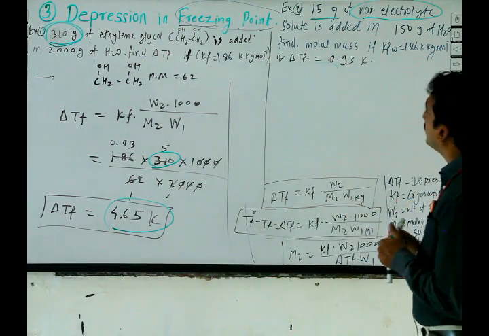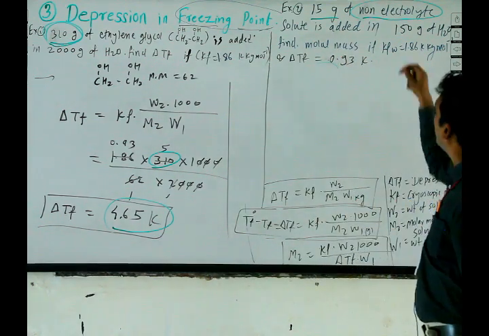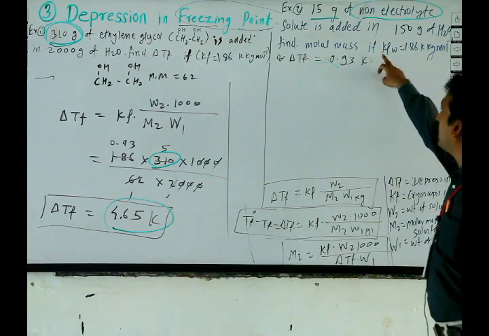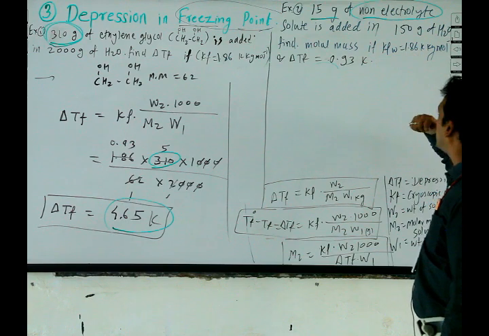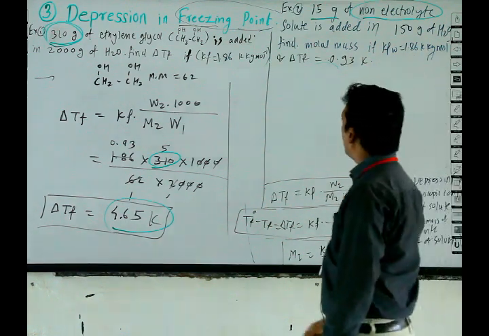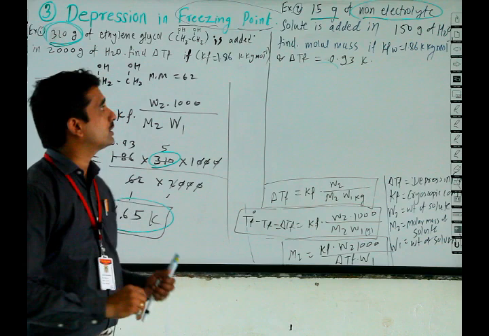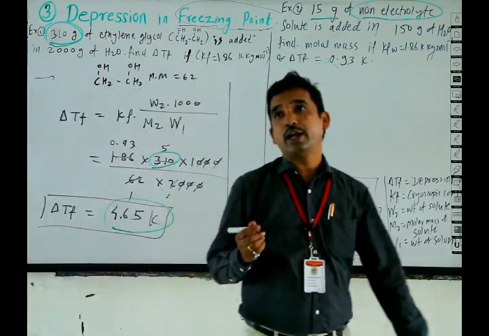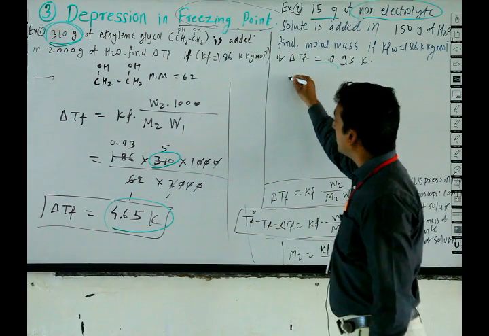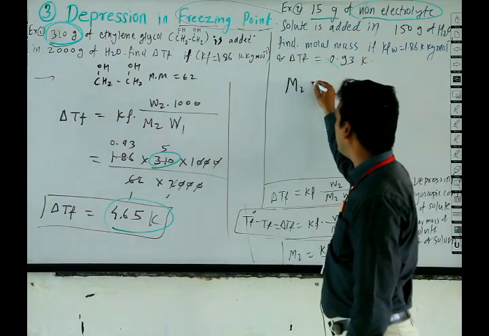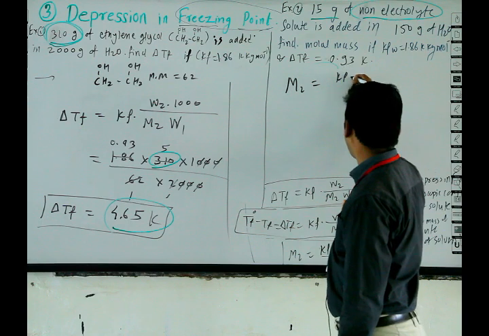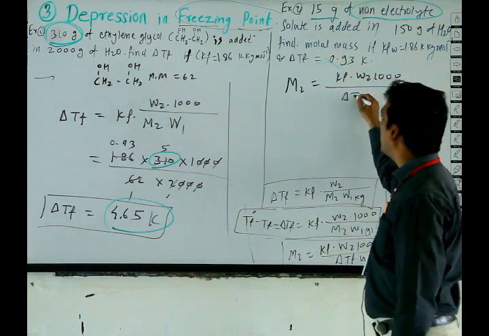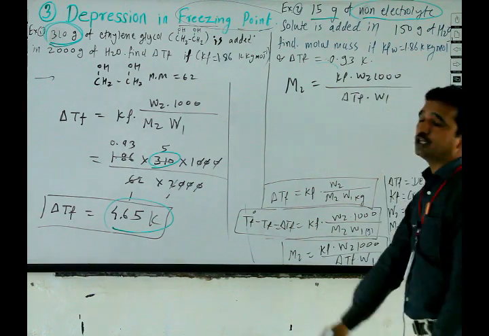15 gram of non-electrolyte solute is added in 150 gram of water. Find the molar mass, if Kf of water is 1.86 Kelvin kg per mole and delta Tf value is 0.93. The formula will be M2 is equal to Kf into W2 into 1000 divided by delta Tf into W1.